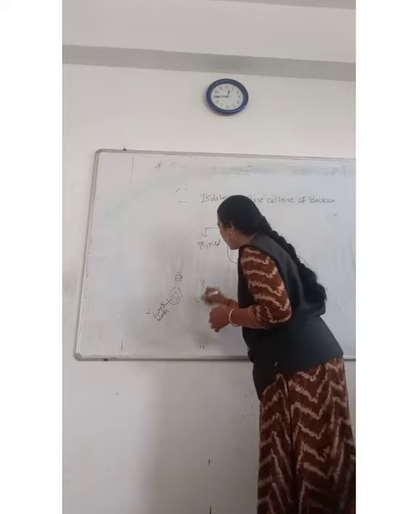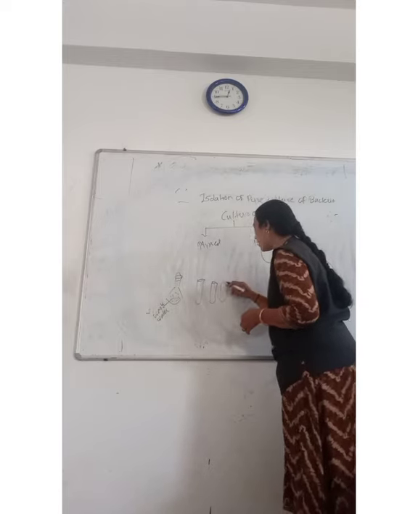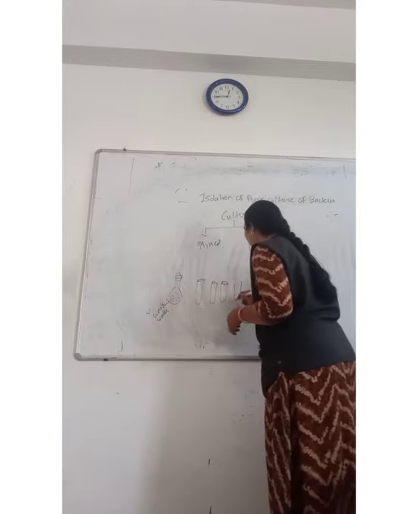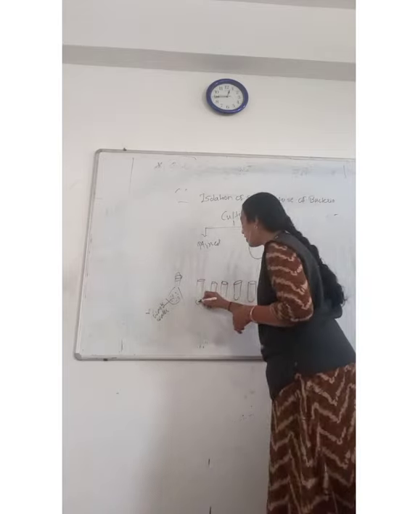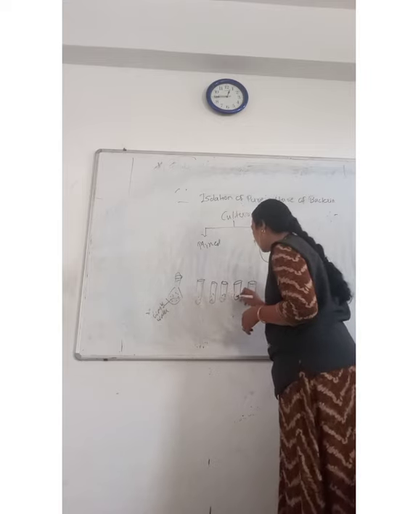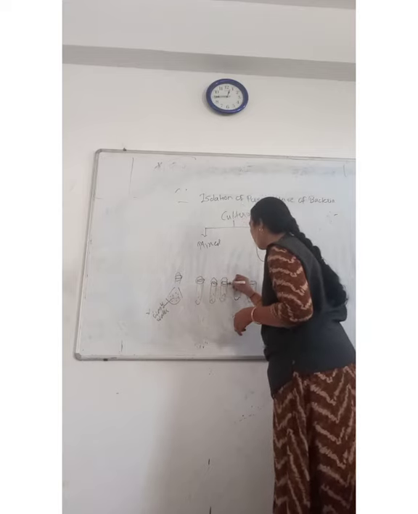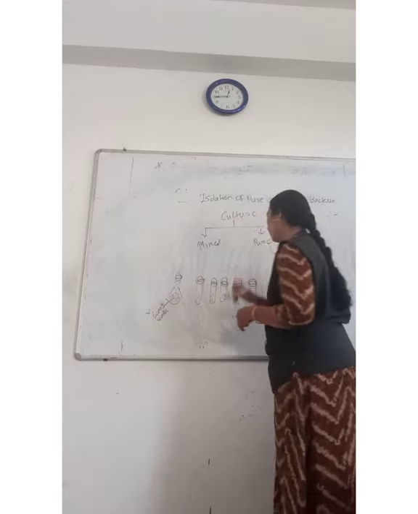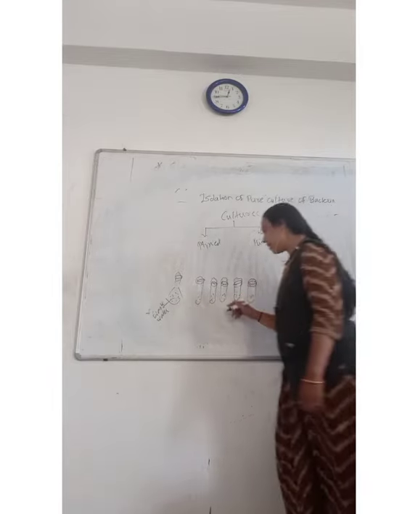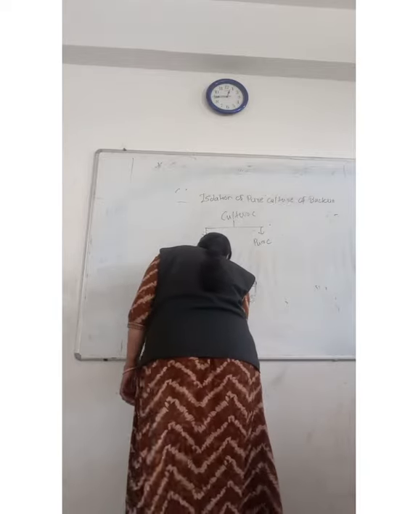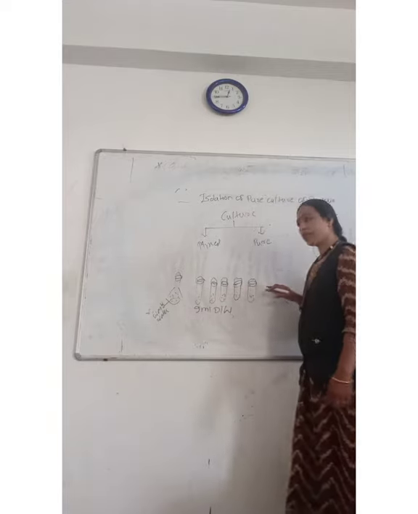First of all, I will take 5 test tubes. So these are the 5 test tubes. Each possesses 9 ml of distilled water, and each has a proper cotton plug. Now what should I do? This is our collected wastewater, and the test tubes all contain 9 ml distilled water.